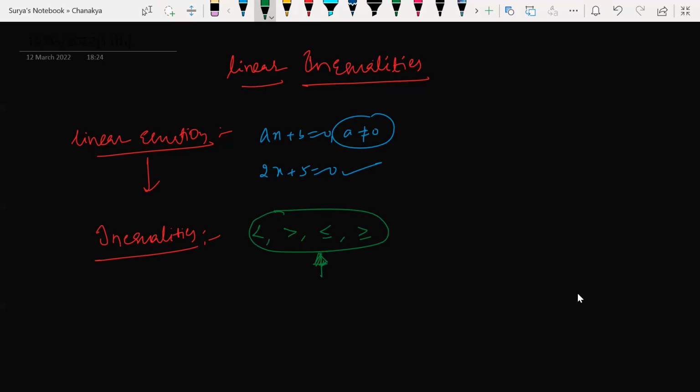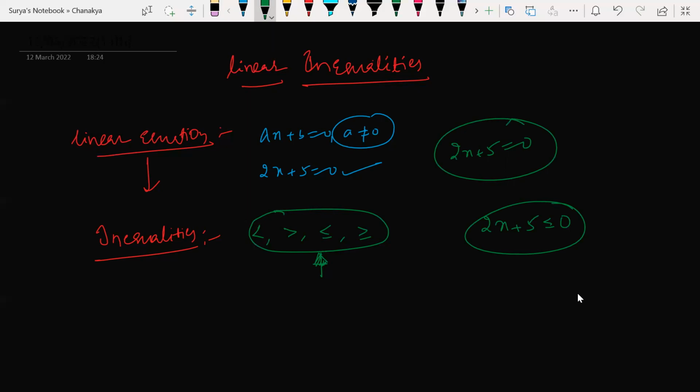Okay, so let's see an example. We saw 2x plus 5 is equal to 0, which is a linear equation. If I write 2x plus 5 less than or equal to 0, that is a linear inequality. Understood my point?